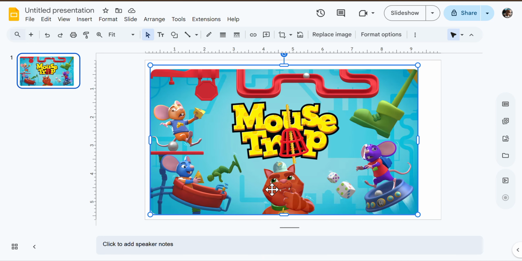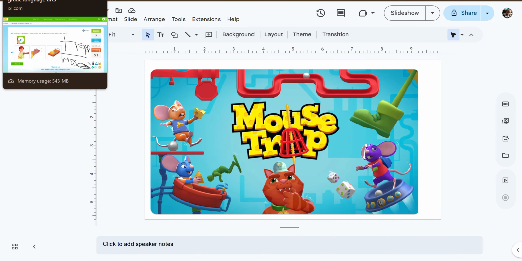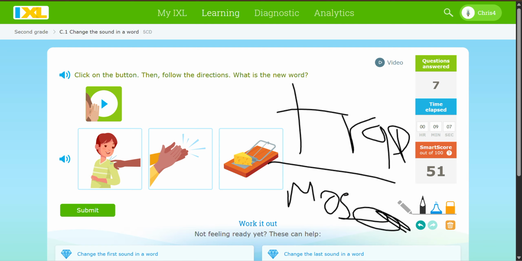Like, guys, this is the mousetrap game. Have you played it before? Tell me in the comments below.